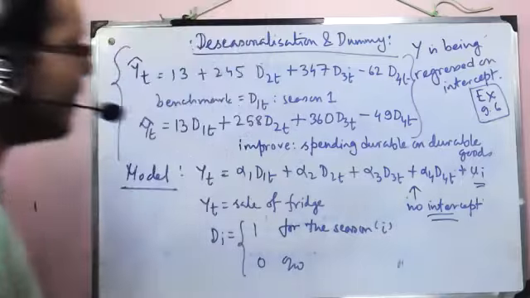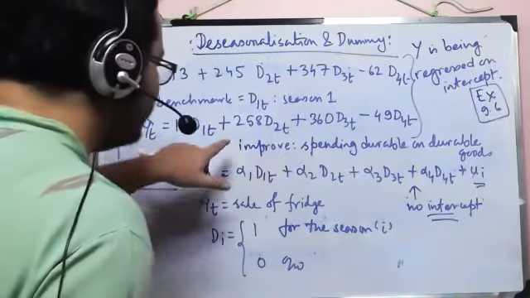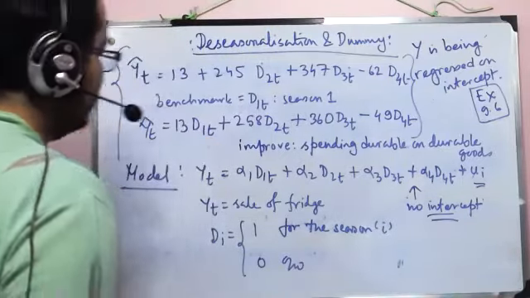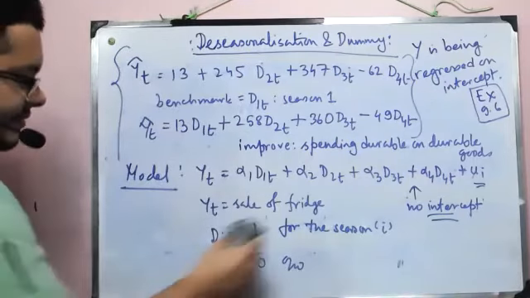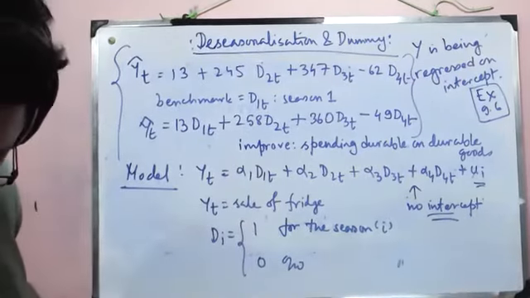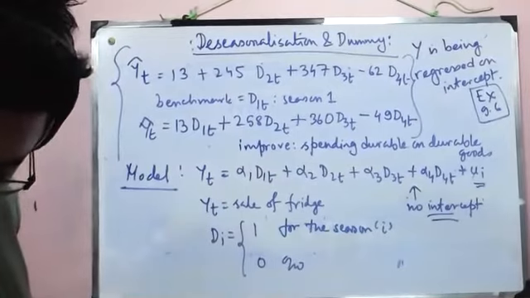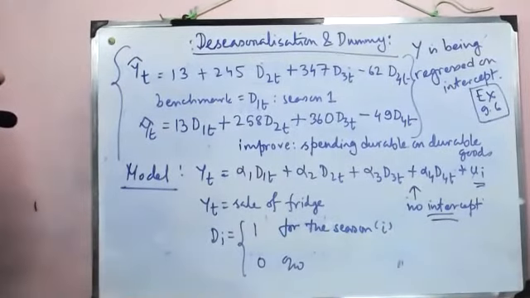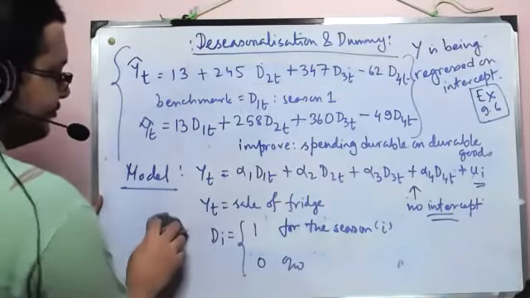Now, let's say we have improved the model using spending on durable goods. So we'll look at the model and there will be some interesting thing to note.